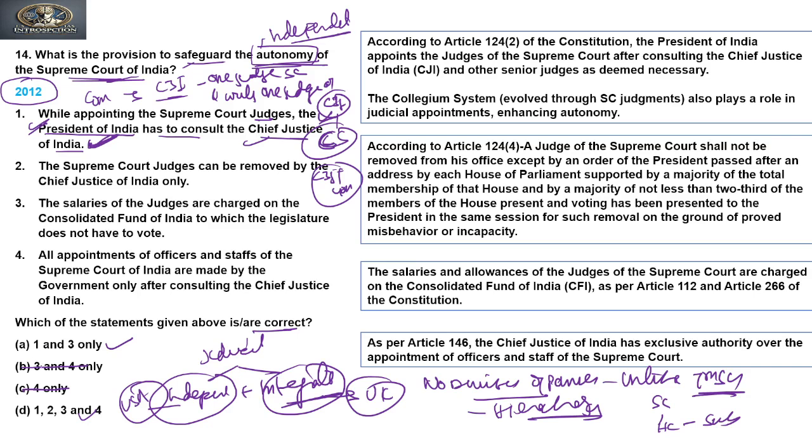And if you see A and D, the common is 1 and 3, right? So if the second is incorrect, then the answer would be A. If the second is correct, then the answer would be D. So by only analyzing the second statement, we can easily come to our answer, mark our answer, and save our time. So let's move to the second statement.